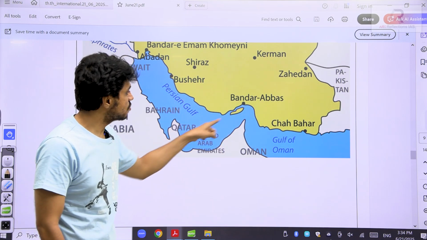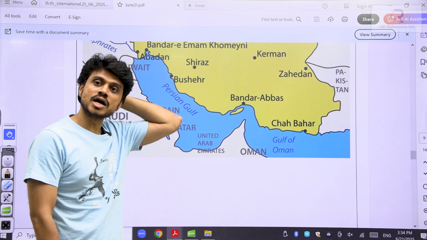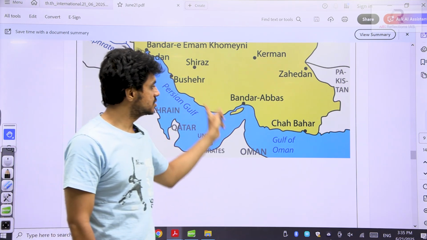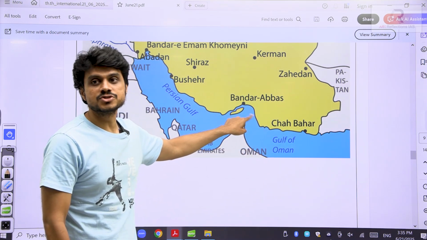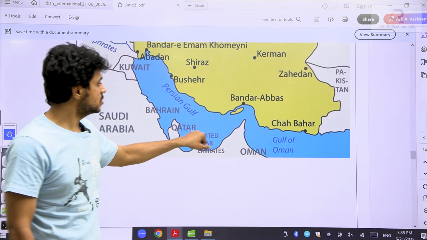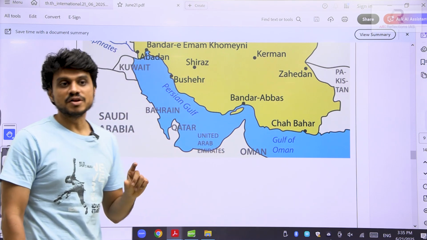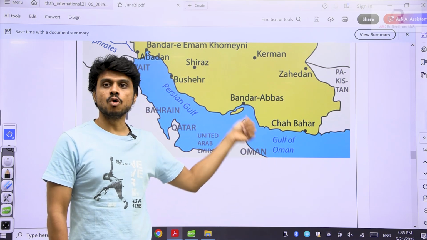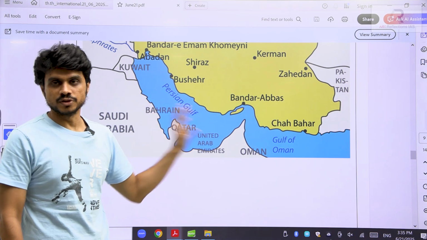And this is the Strait of Hormuz that I was talking about. The energy, whatever oil or natural gas we import from Kuwait, Qatar, UAE, all these things flow through this Gulf of Persia, and this is known as the Strait of Hormuz. A strait means a narrow water body connecting two bigger water bodies, the Gulf of Oman and the Persian Gulf. So they will ask you a question: the Strait of Hormuz connects which two Gulfs? Gulf of Oman and the Persian Gulf. Very, very important in the prelims.